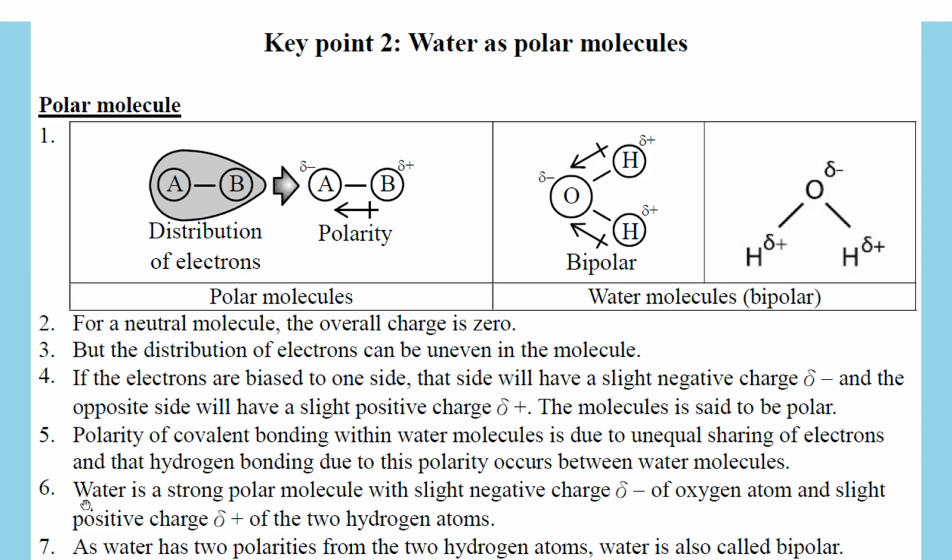And this one you have to remember. Yeah, it is a fact, okay. Water is a strong polar molecule among the other polar molecules. Water is strong, okay. So the delta minus and delta plus is quite big, relatively. As water has a dual polarity for the hydrogen atoms, they are also called bipolar molecules.